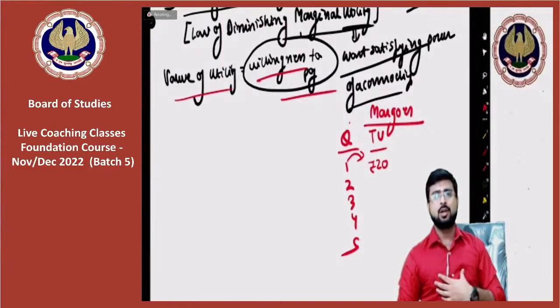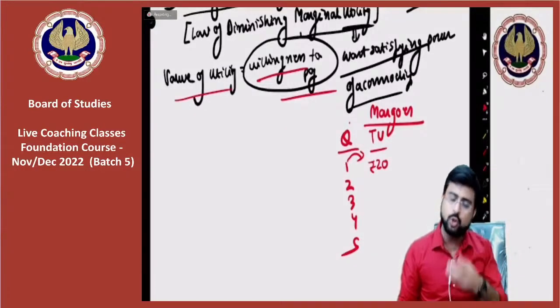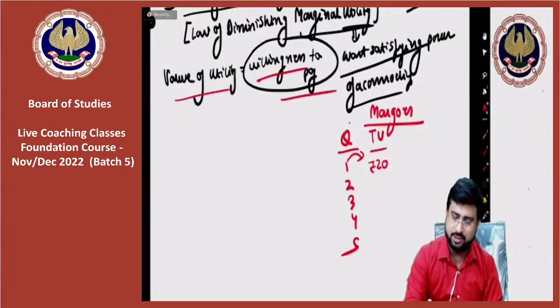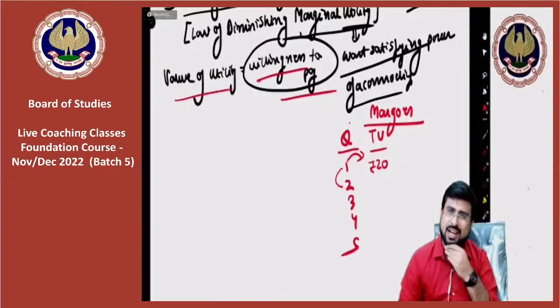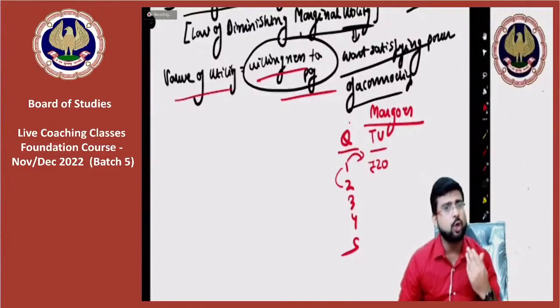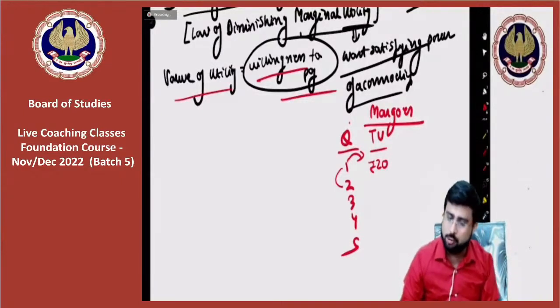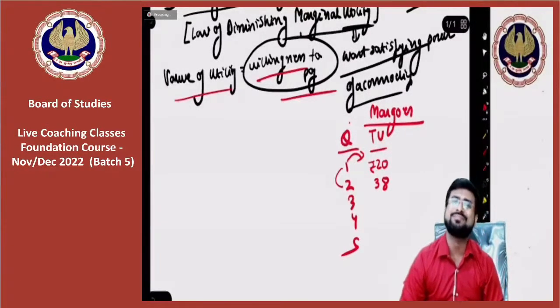But see, after eating one mango, you are still hungry. It can happen. So now you will buy two mangoes, means 1 and 1, 2, total 2. But the second mango, you will want to pay less than what you paid for the first. So let's say total 2 mangoes taken together, you are ready to pay 38 in totality.